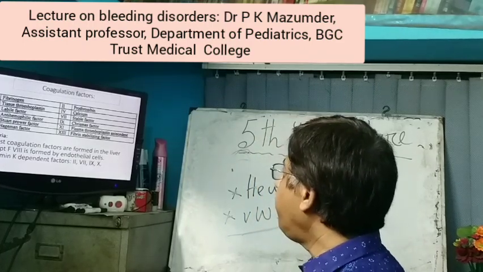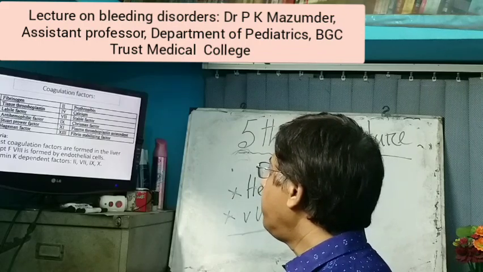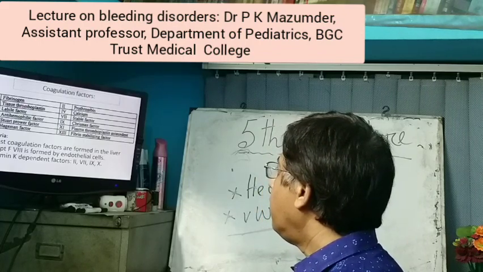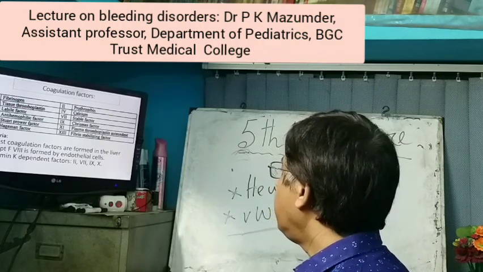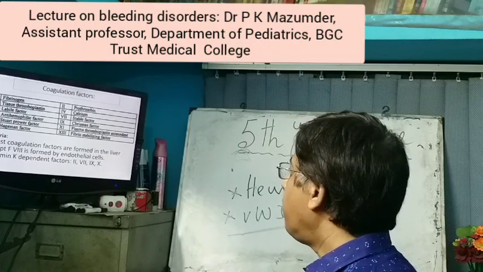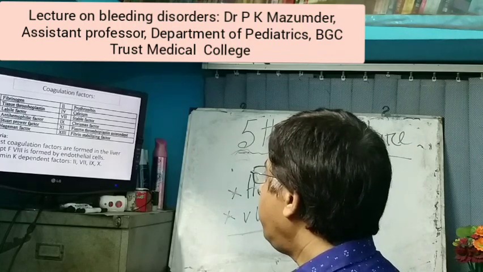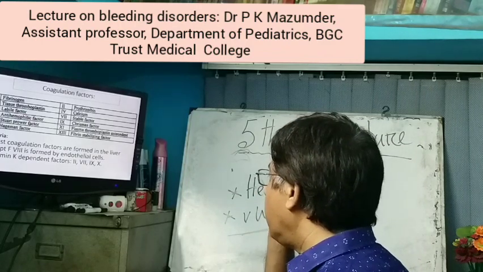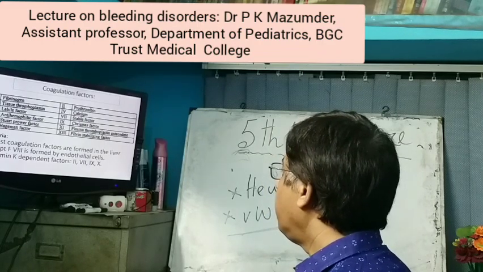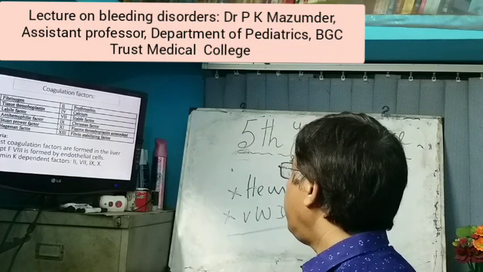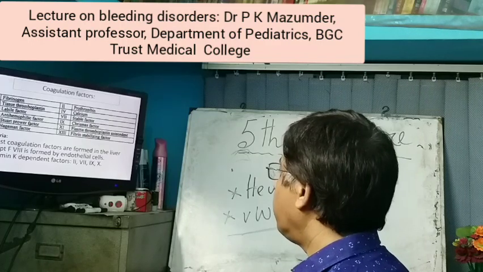Now, coagulation factors. There are 13 factors. Number 1 is fibrinogen. Number 2 is prothrombin. Number 3 is tissue thromboplastin. Number 4 calcium. Number 5 labile factor. Number 7 stable factor. Number 8 anti-hemophilic factor. Number 9 Christmas factor. Number 10 Stuart-Prower factor. Number 11 plasma thromboplastin antecedent. Number 12 Hageman factor. Number 13 fibrin stabilizing factor.